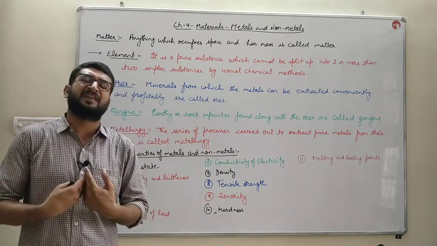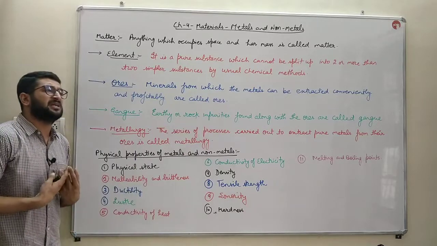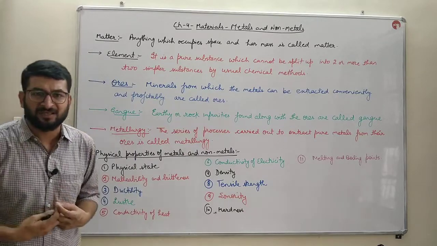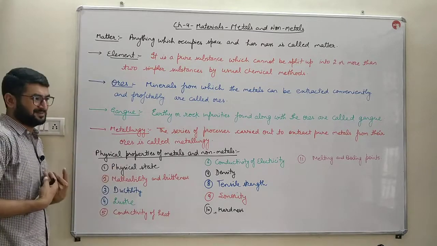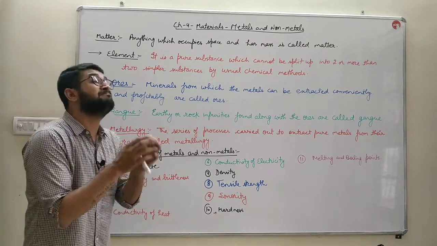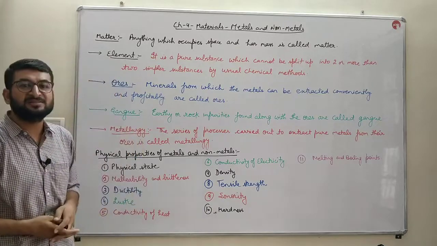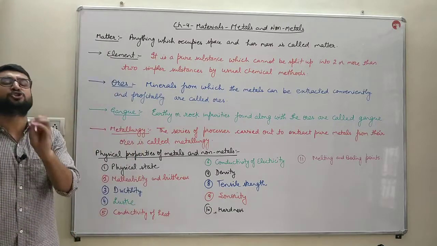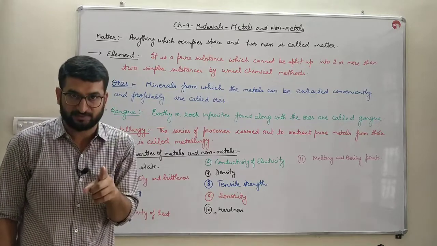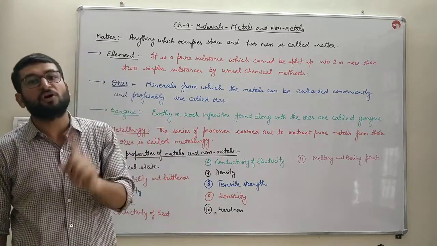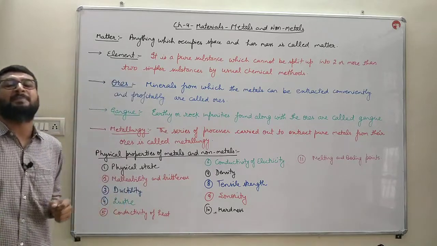They are not very hard, they are usually poor conductors of electricity, and they are dull in nature. And the third ones are metalloids. What are metalloids? The elements which show the properties of both metals and non-metals are known as metalloids.